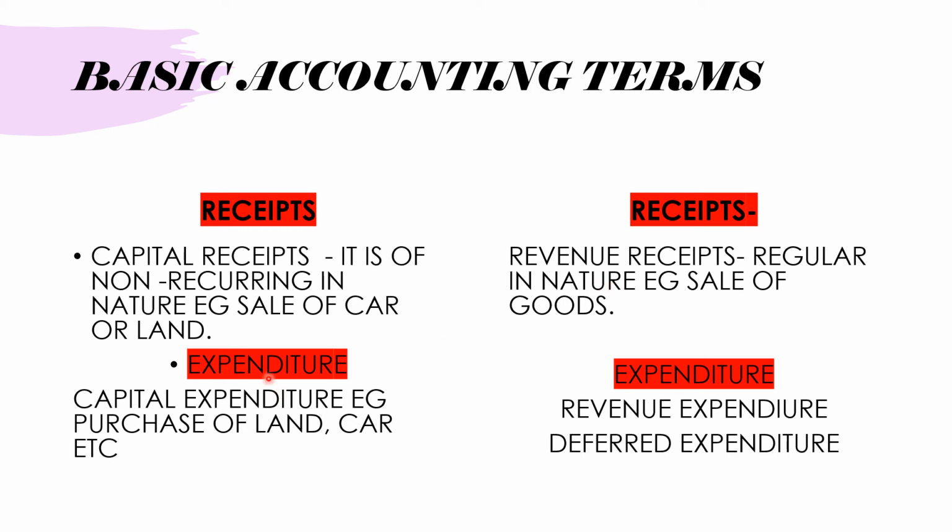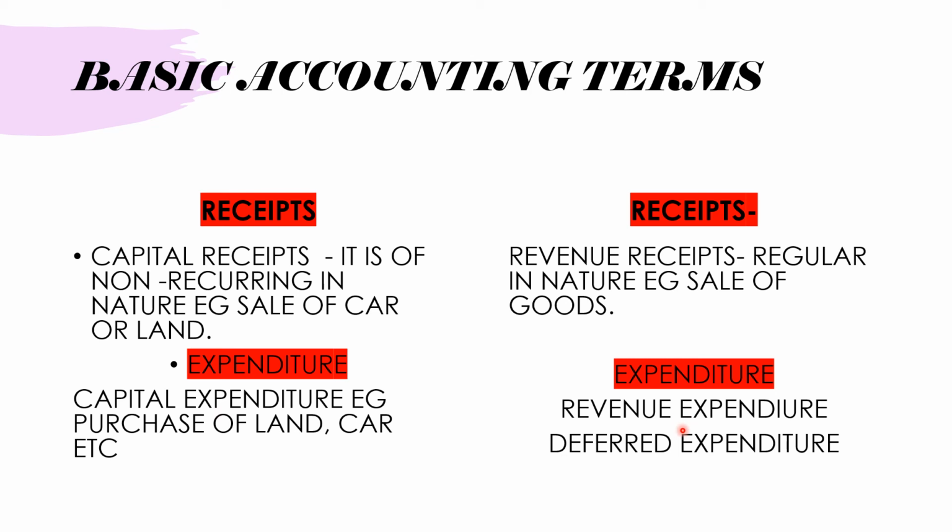Now expenditure. These are receipts and these are expenditure. What are expenditures? Cost incurred. Now capital expenditure, for example, purchase of land and car, that kind of thing. That is also something we won't do on a regular basis or again and again. An exception is if we are in real estate, where the business depends on land only, so that is a different case. But for other businesses, the purchase of land and car and all are capital expenditure in nature.